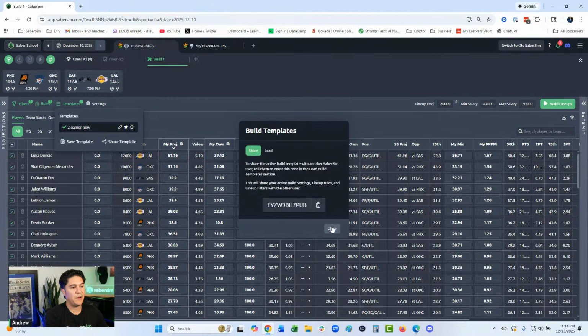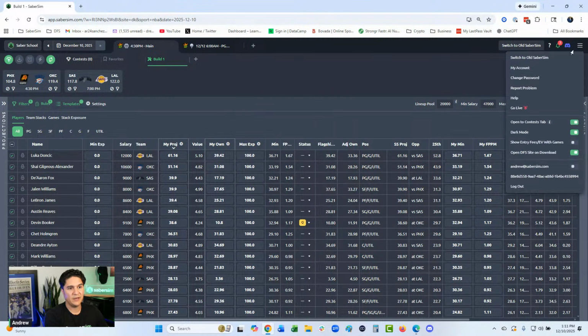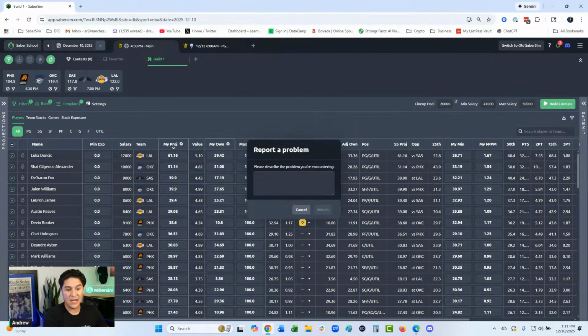Okay, this shouldn't be popping up. I'll let the team know about that as well. But for now you can just resave and it should work.